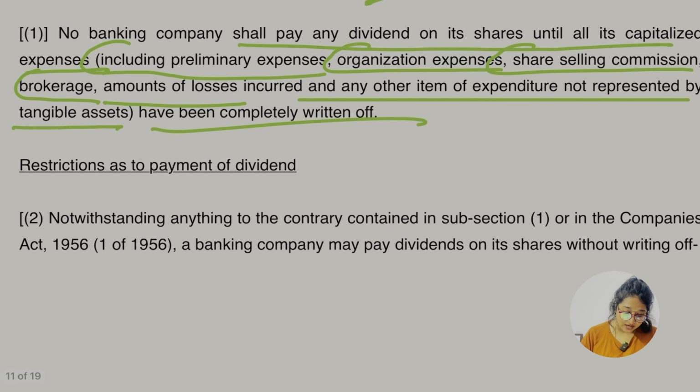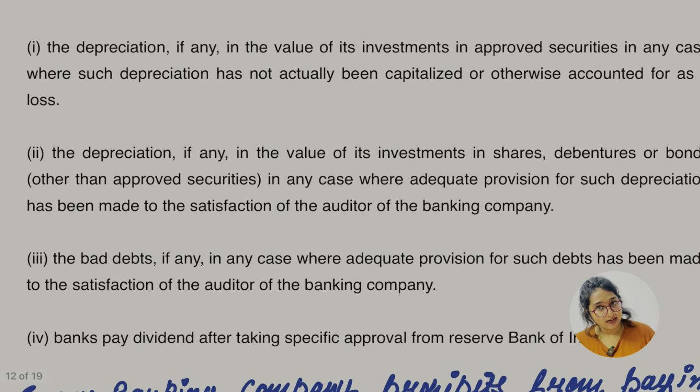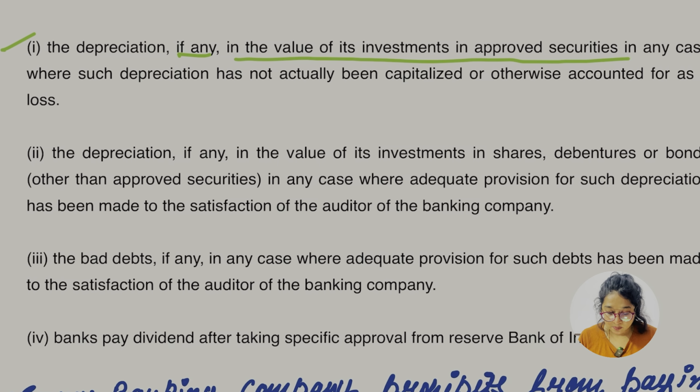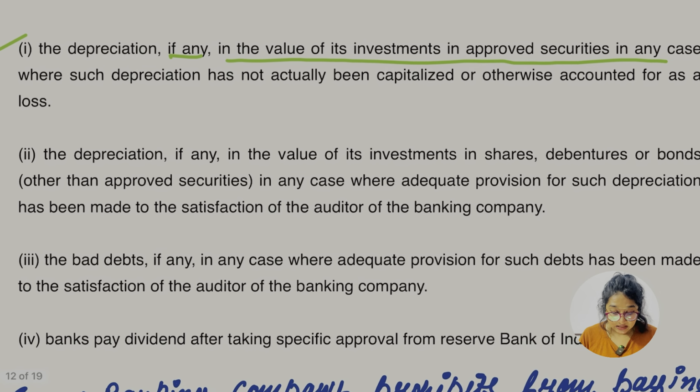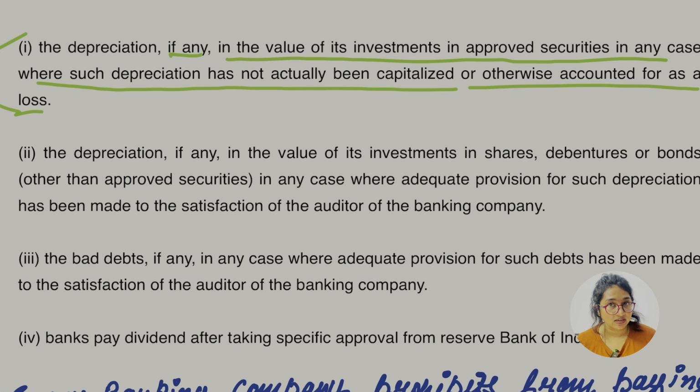Yes, restriction as to the payment of dividend, notwithstanding anything to the contrary contained in subsection 1 of the Companies Act 1956, a banking company may pay dividend on a share without writing off. So there are some exceptions, and the exceptions say there are 4 exceptions, ठीक है. First, the depreciation, if any, in the value of its investment in approved security in case where such depreciation has not actually been capitalized or otherwise accounted for as a loss. This is going to be the very first exception.